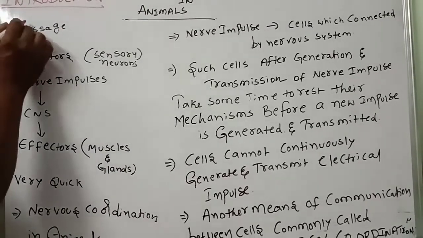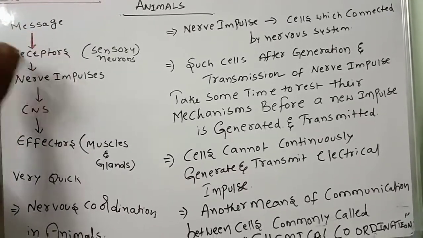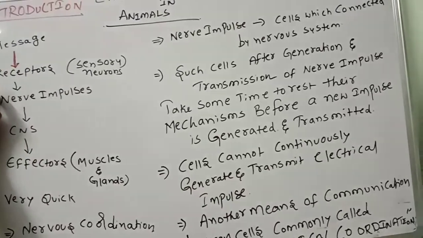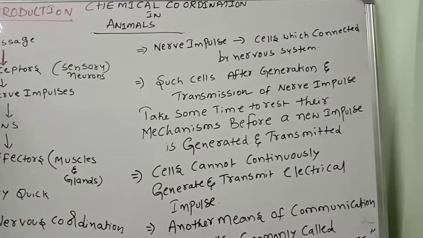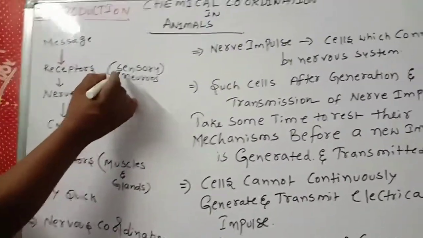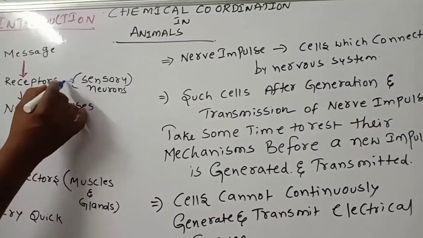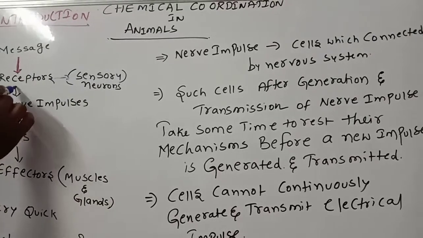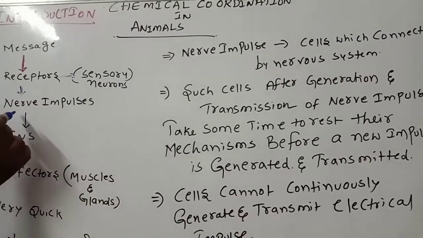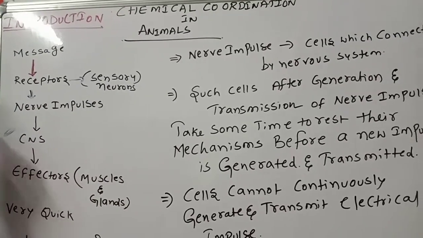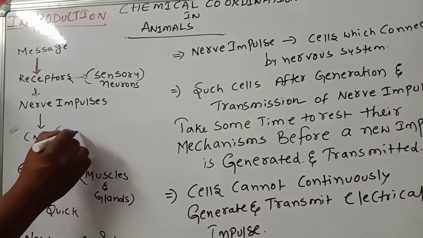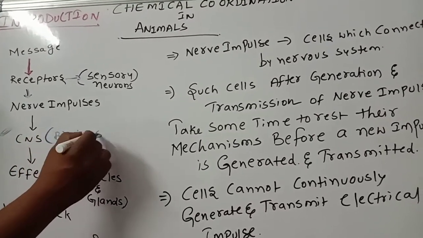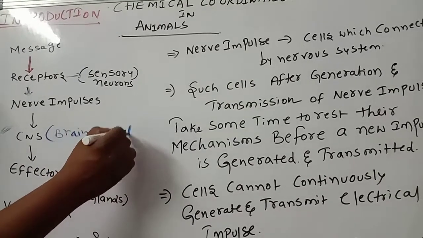Whenever a message comes in the nervous system, receptors are there. Through the sense organ receptors, sensory neurons carry nerve impulses to the central nervous system, which means the brain and spinal cord.